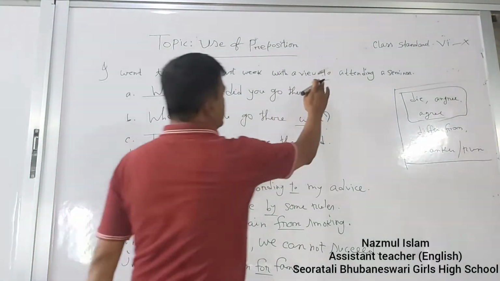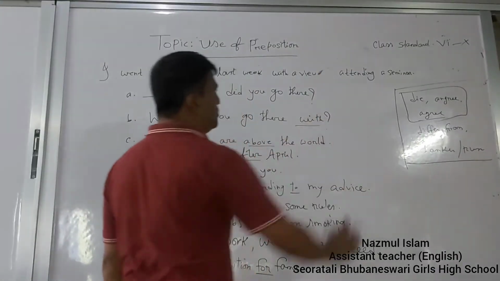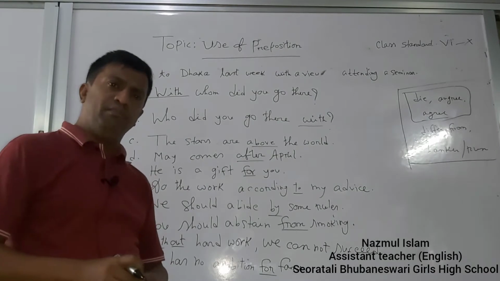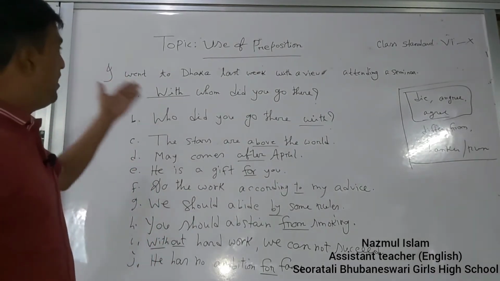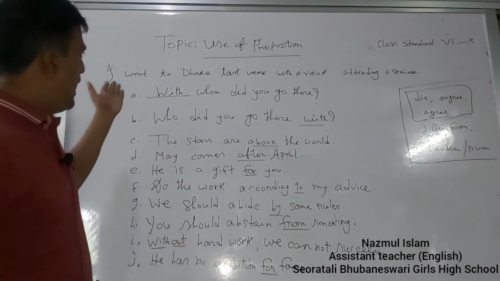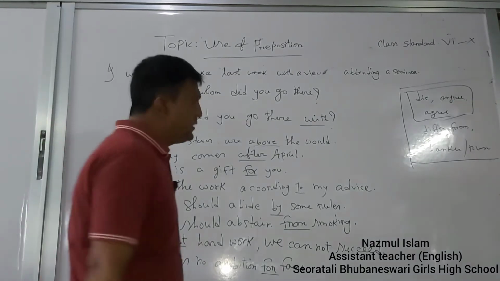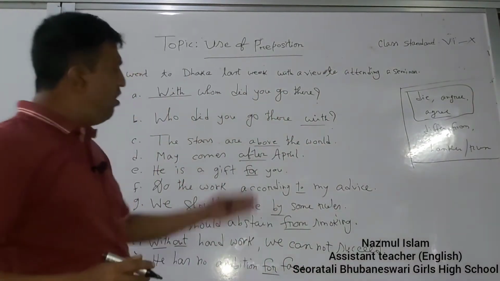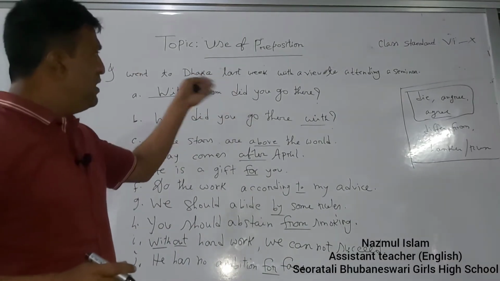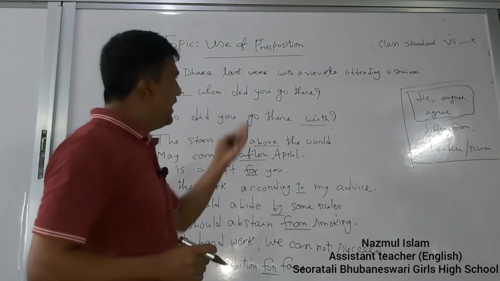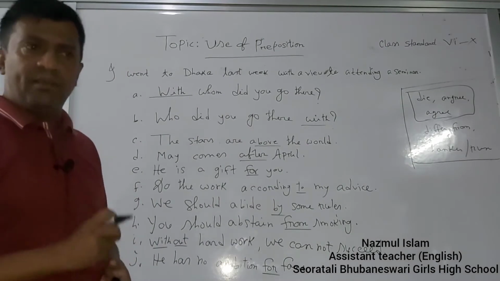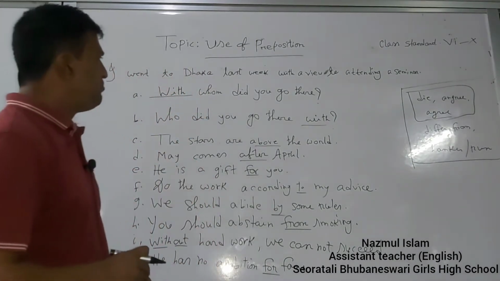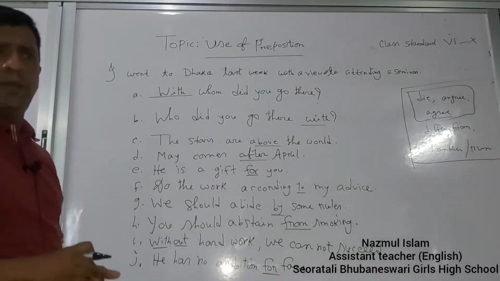Now, if I don't write down "with a view to" or "to", then the sentence shall remain incomplete. But if I write, "I went to Dhaka last week with a view to attending a seminar," or "I went to Dhaka last week to attend a seminar," then the sentence will be correct. Now, what is the function of a preposition?